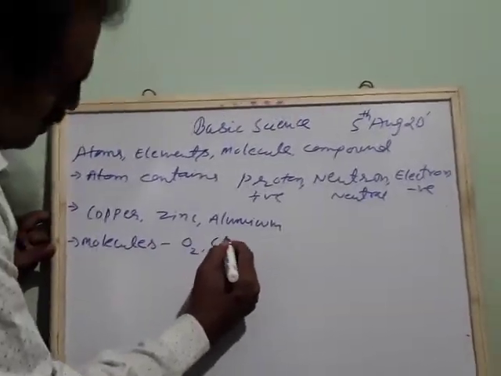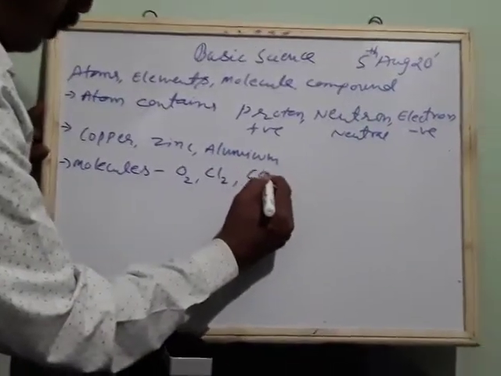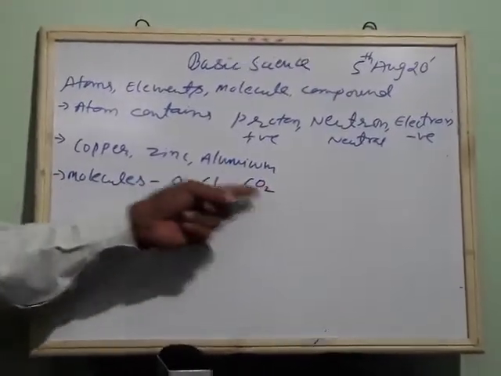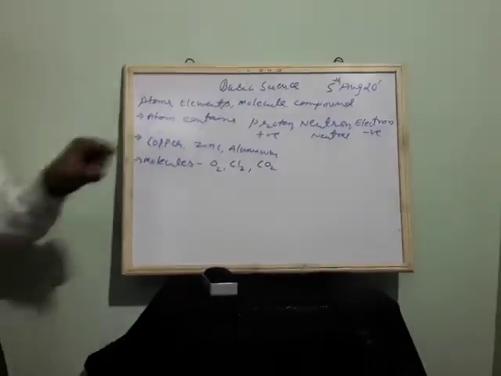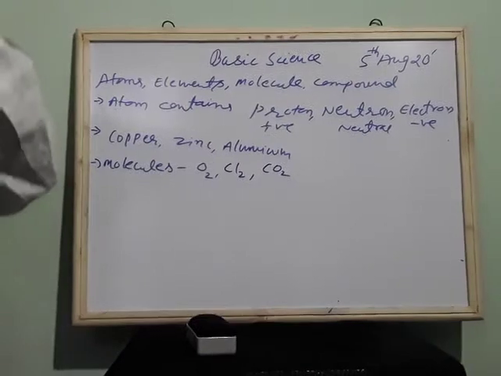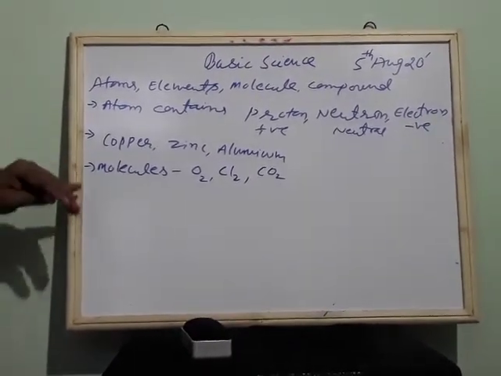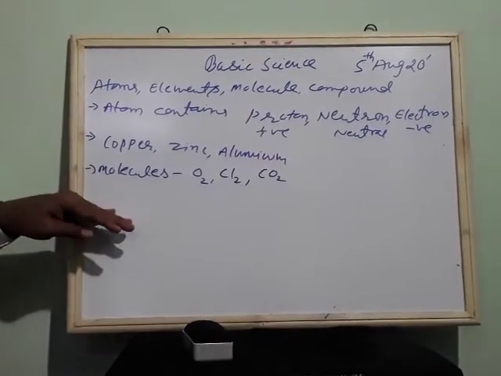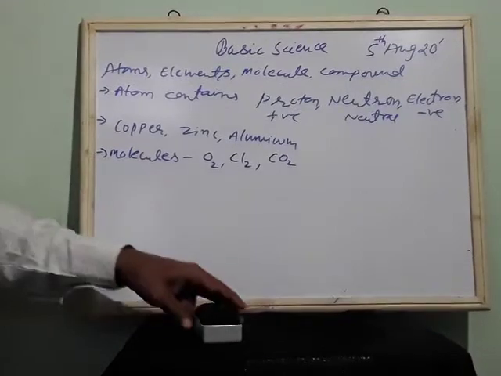In the same case, we take chlorine also, we write Cl2. Carbon dioxide is also called a molecule. Even though carbon is different, oxygen is different, still this forms a molecule. It looks like a single particle, so that's why we call it a molecule.